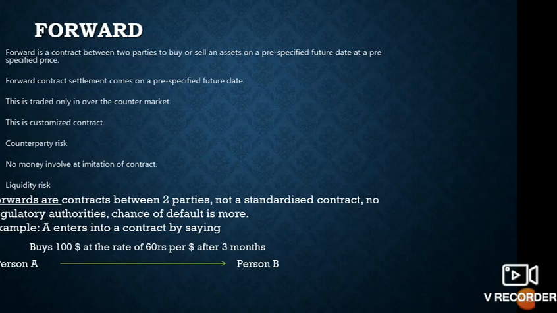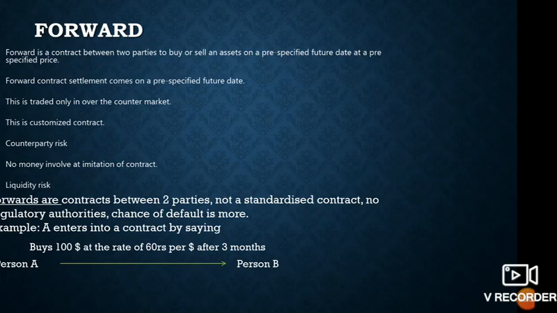Forward contract settlement comes on a pre-specified future date. We will speak about the settlement date a little bit later. There is a small concept which we have to focus on: this is traded only in the over the counter market.